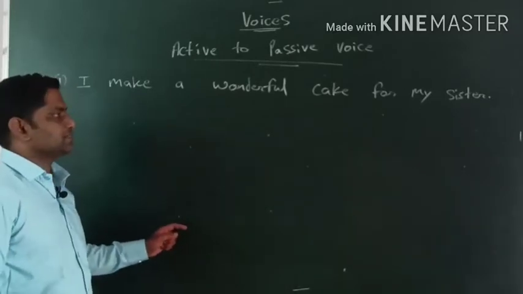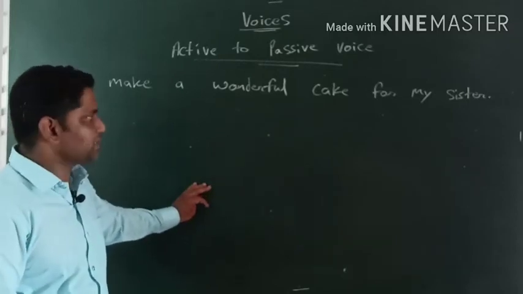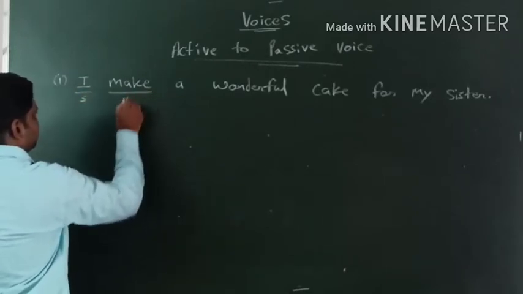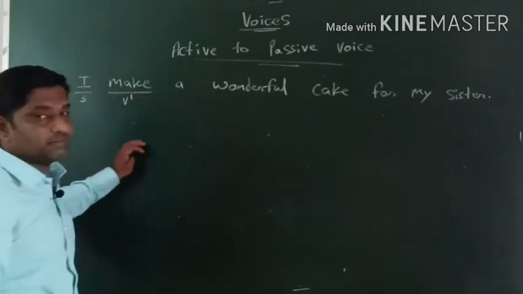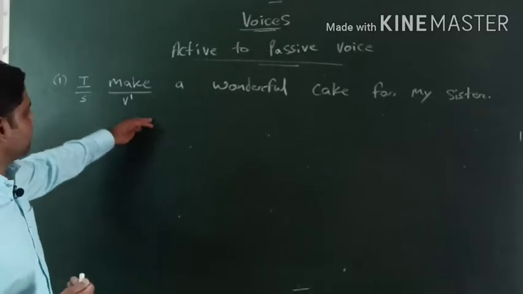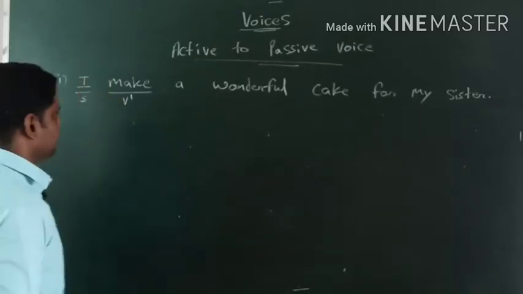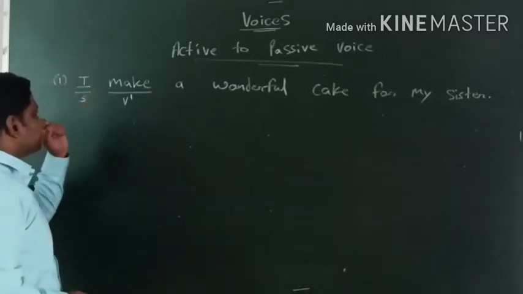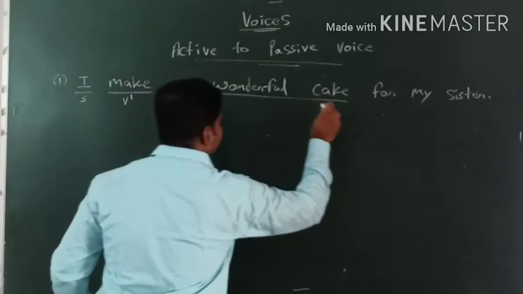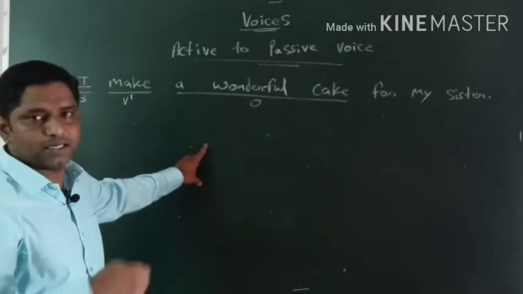For active to passive, what is most important is that the sentence must have everything we can treat in passive voice. What we need: we need the subject, we need an action verb, and we need to see whether it is in first form. Immediately we will identify, quickly we need to recognize whether it is in first form or second form. V1 is visible, so immediately we predict that the whole sentence will go in simple present tense. I is a subject, make is a V1, and from a wonderful cake to the end of cake we got an object, this is called direct object. We need a direct object if we are dealing with active to passive voice.